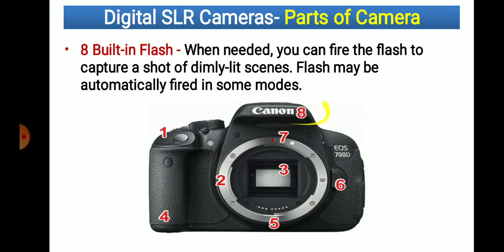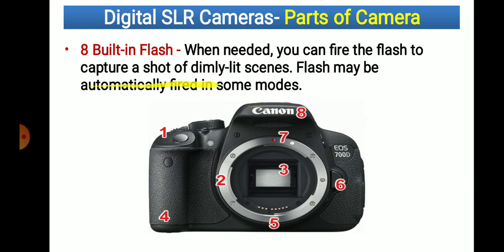Then number 8, here is the flash button, the built-in flash. When needed, you can fire the flash to capture the shot. That means flash helps to project light on a particular object, and by that we get a good quality picture or image of that object. But it is optional. If you want to use the flash, you can press this button.